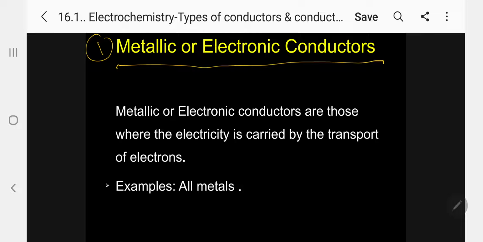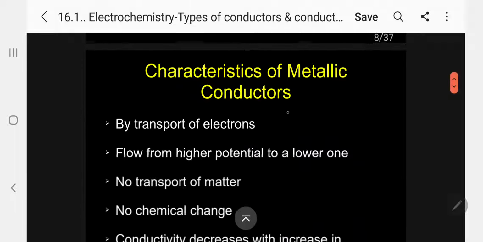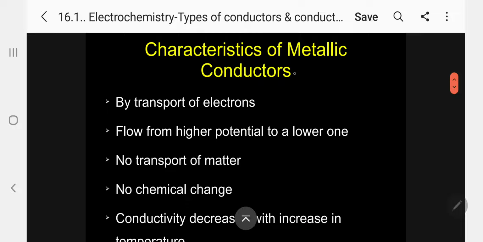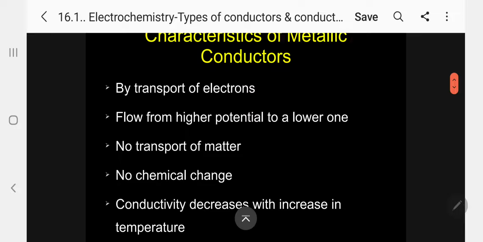Metallic or electronic conductors are those where electricity is carried by the transport of valency electrons. All metals are examples, specifically copper, silver and aluminum, which we are using. What are the characteristics of a metallic conductor? This is the most important. Kindly follow, a question can be asked: one among the following is a characteristic of a metallic conductor, or of an electrolytic conductor.